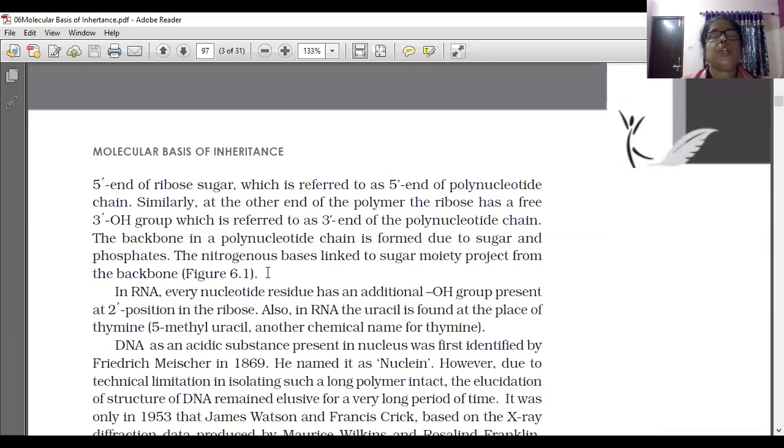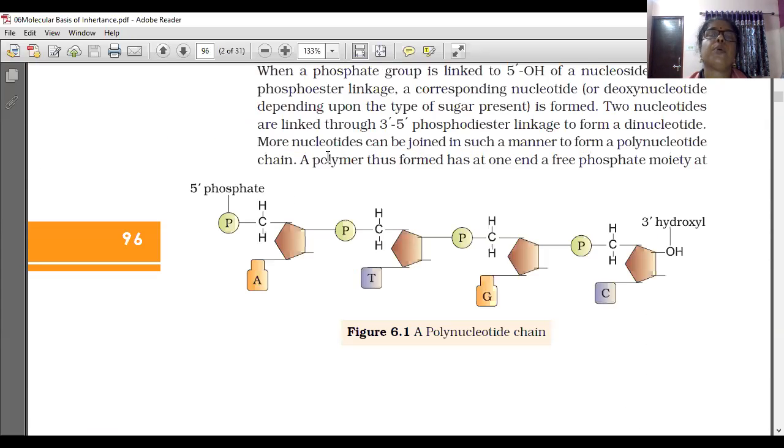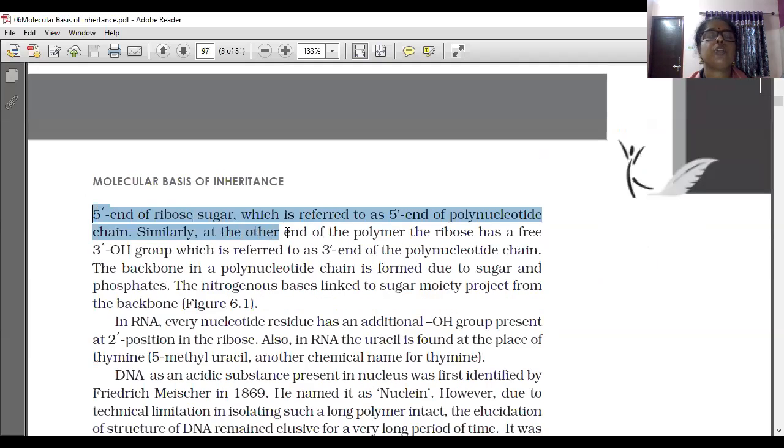The backbone in a polynucleotide chain I already told you about. You understood the 5' end and 3' end. Once more: a polymer thus formed has at one end a free phosphate group, and this one is the free OH group. The free phosphate is at the 5' end of the ribose sugar, which is referred to as the 5' end of the polynucleotide. Similarly, at the other end of the polymer, the ribose has a free 3' OH group, which is referred to as the 3' end of the polynucleotide chain.